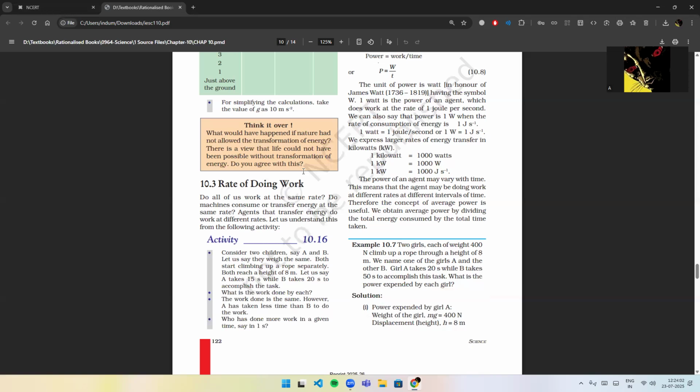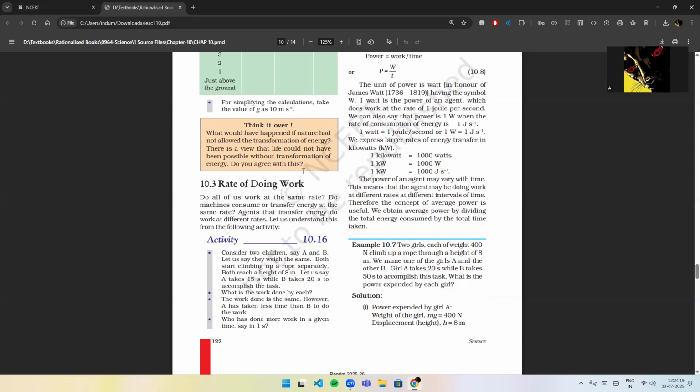Activity 10.16. Consider two children, say A and B. Let us say they weigh the same. Both start climbing up a rock separately. Both reach a height of 8 meters. Let us say A takes 15 seconds while B takes 20 seconds to accomplish the task. What is the work done by each?